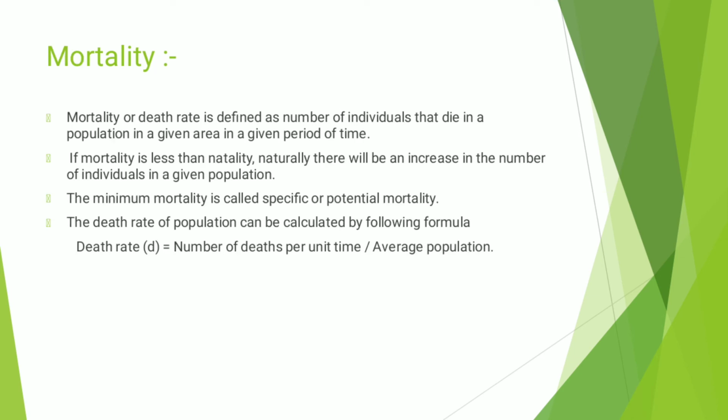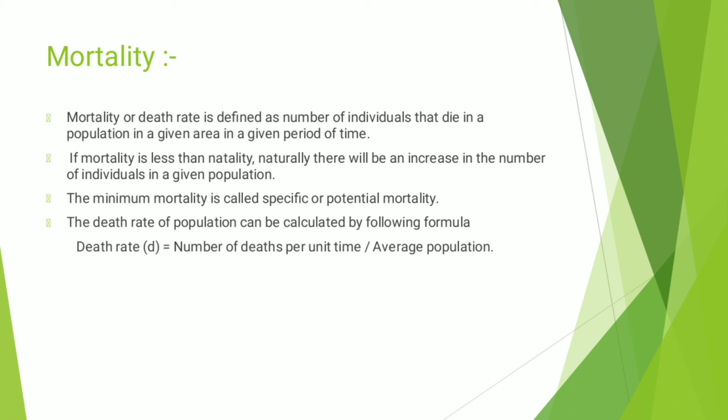Now we see mortality. The next characteristic is mortality. Mortality means the death rate. Death rate is defined as the number of individuals that die in a population in a given area or in a given period of time, that we call mortality.